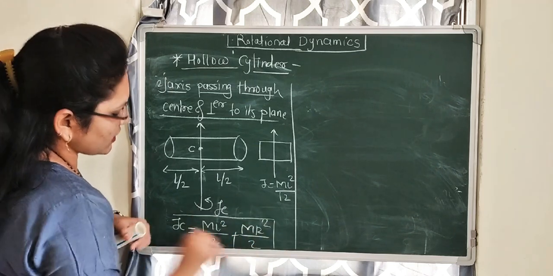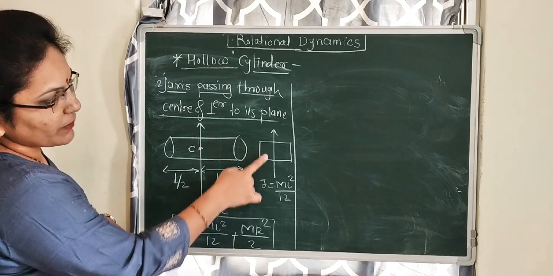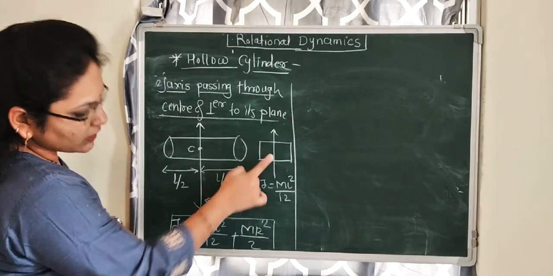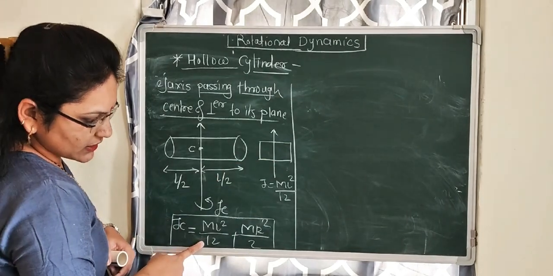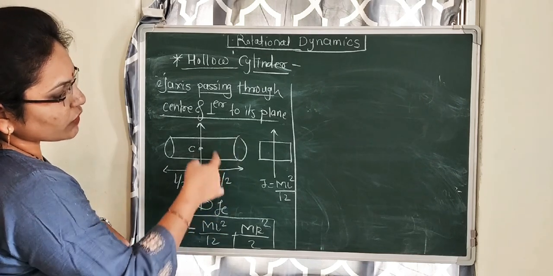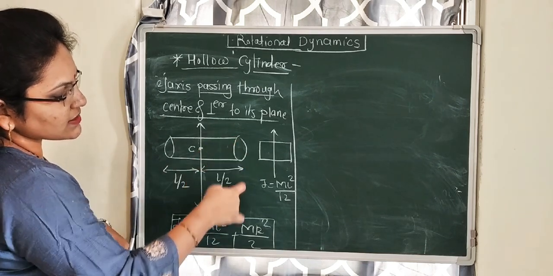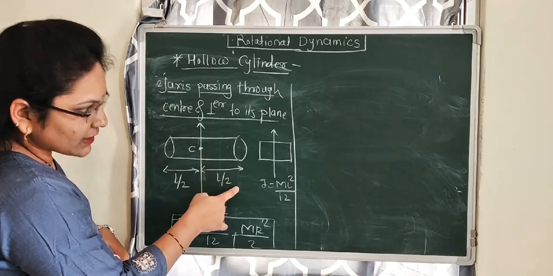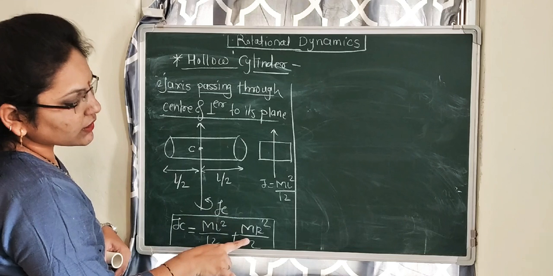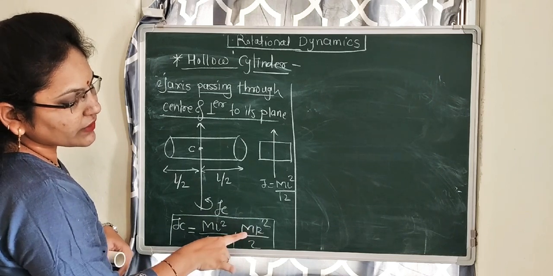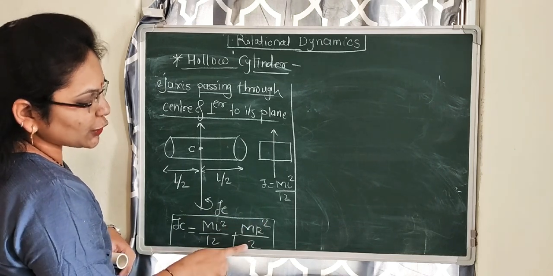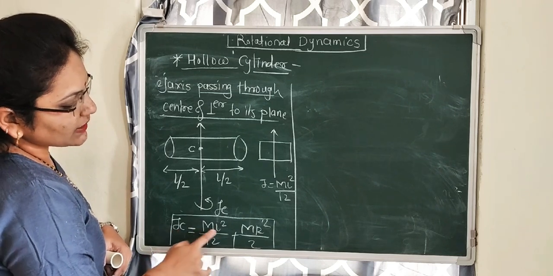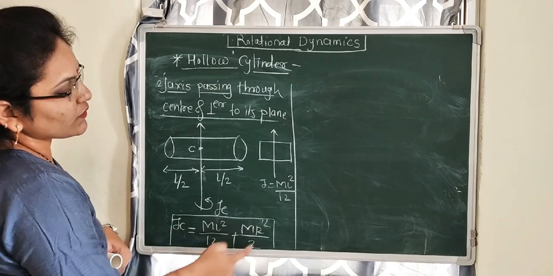Here ml square by 12 is the moment of inertia for the metal rod about the axis passing through the center, and it is composed of a number of rings, and the axis passing through the center acts like a diameter of the ring. So, for the diameter of the ring, the moment of inertia will be mr square by 2. So, IC will be ml square by 12 plus mr square by 2.